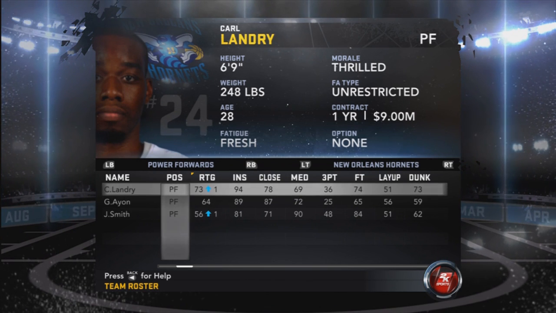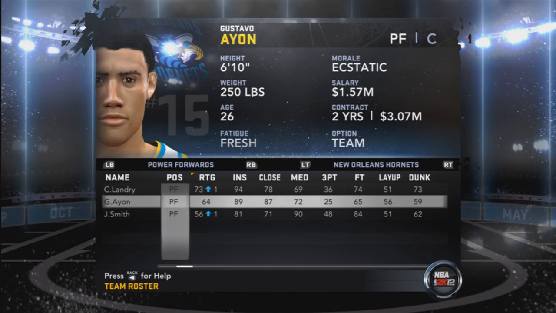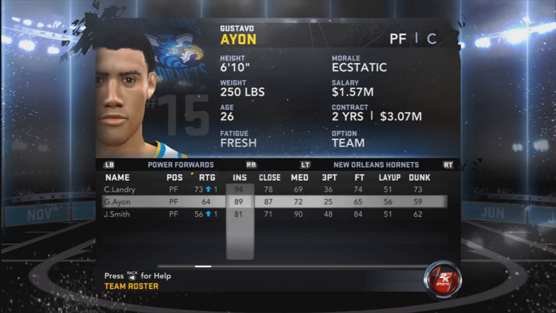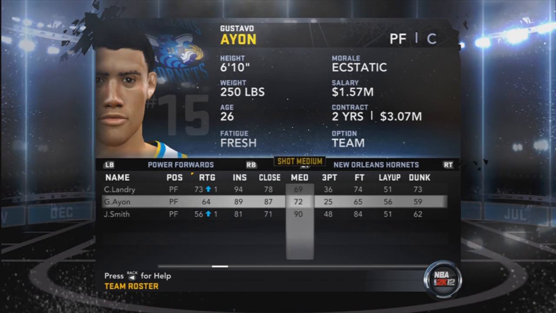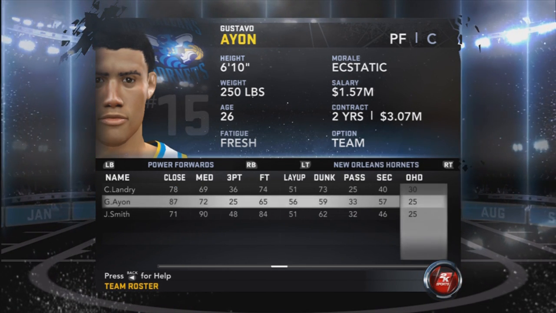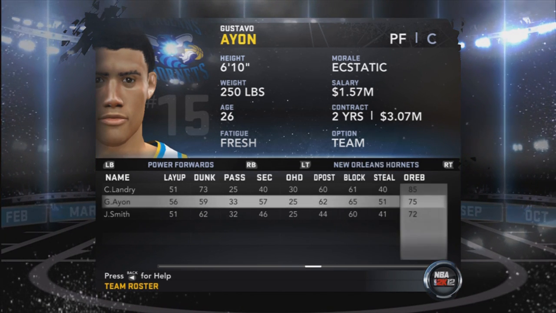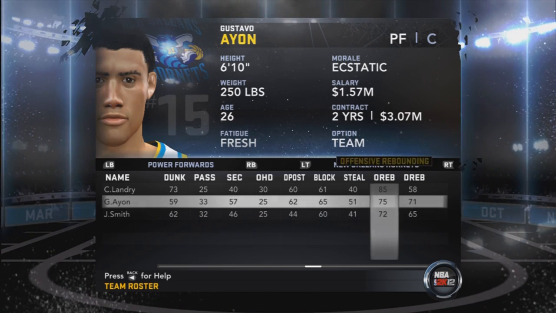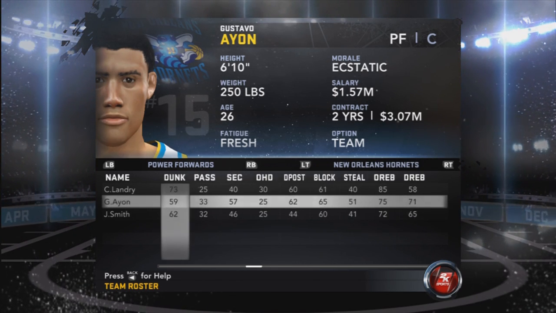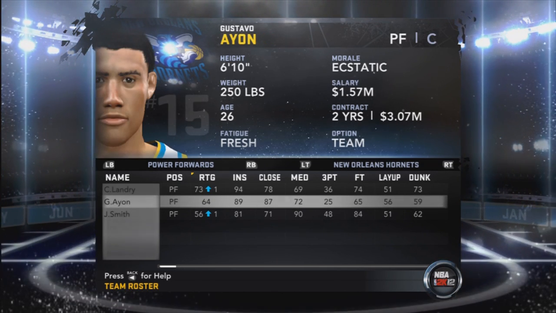Carl Landry is questionable at the end of the year. I might trade him at the trade deadline. I'm not sure if he's going to re-sign. Plus, I want to give Gustavo Ayón minutes and develop him because look, if you compare their stats side by side, other than inside, Gustavo Ayón beats him in mid-range and close range. His free throws worse, layups better, dunks worse. The only thing that really matters is low post defense is better, his blocks better, his steals better, his rebounds a little bit worse on the offensive boards, but the defensive boards is a lot better. So I think I would prefer to have Gustavo Ayón going forward. So I probably won't keep Carl Landry. I might trade him at the trade deadline. And I got to develop Gustavo Ayón.